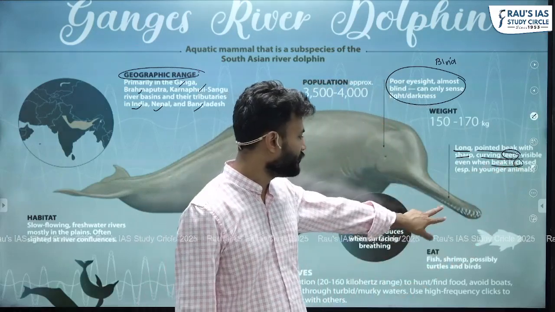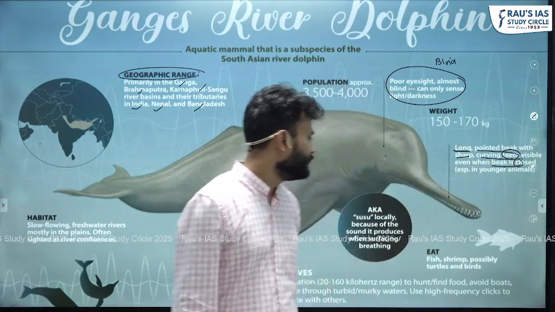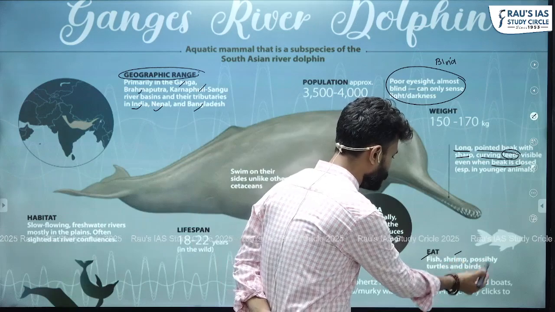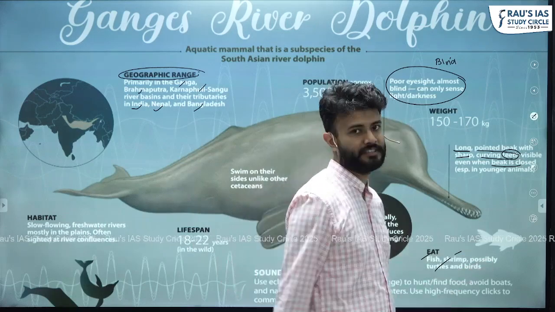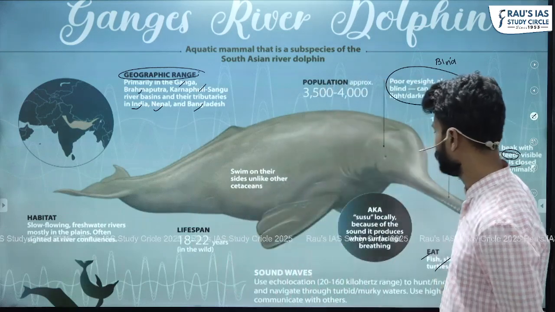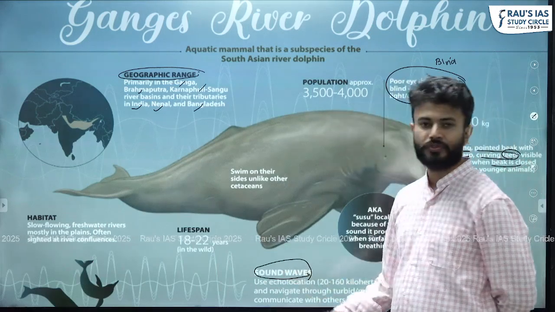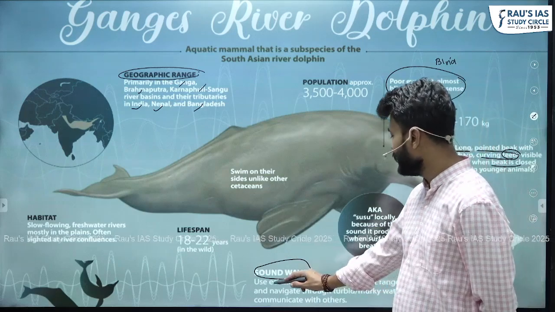So it is closed, but still you can see these teeth. What do they eat? They are carnivores, so they eat fish, shrimp, they possibly eat turtles as well as some birds, right? They use sound waves to move, to navigate. This is known as echolocation.